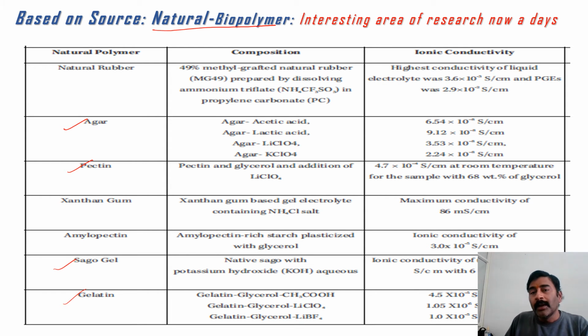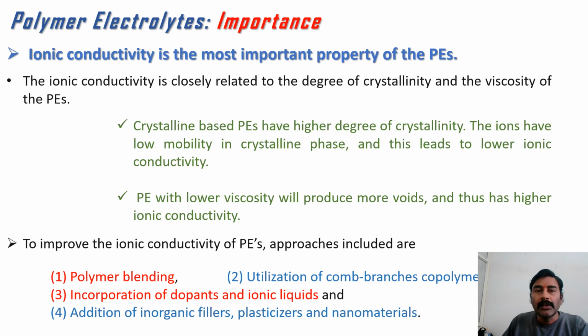But if you look at the table of ionic conductivity, you find that when all naturally available biopolymers are converted into biopolymer electrolytes, they still struggle with very low ionic conductivity. So it would be a good area of work for someone who wants to start research in polymer electrolytes. We can think over the production of biopolymer electrolytes.